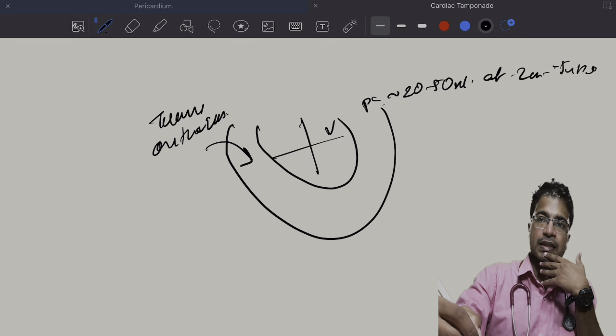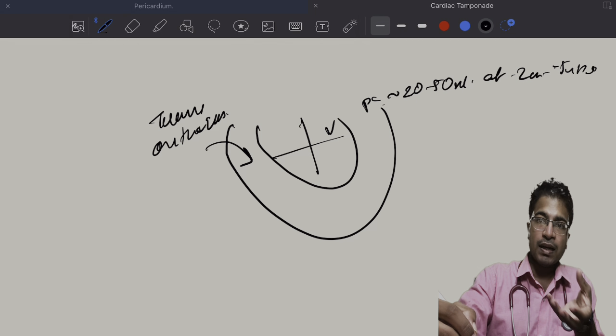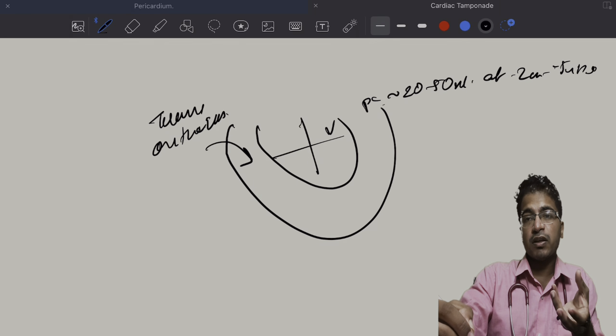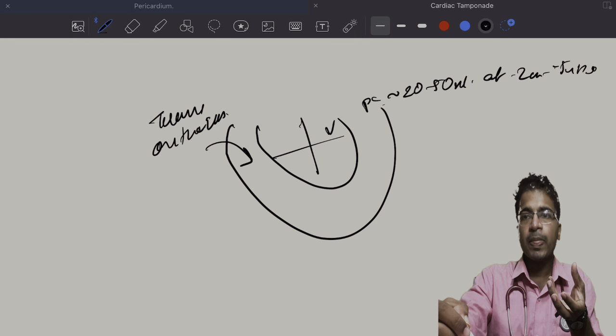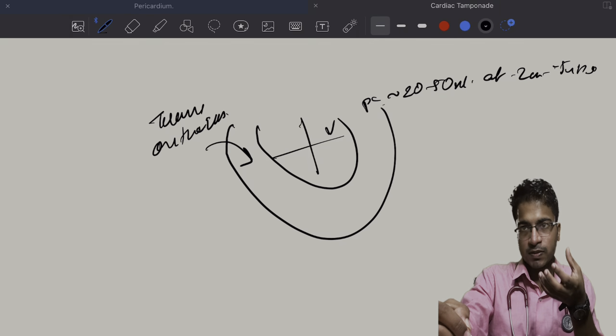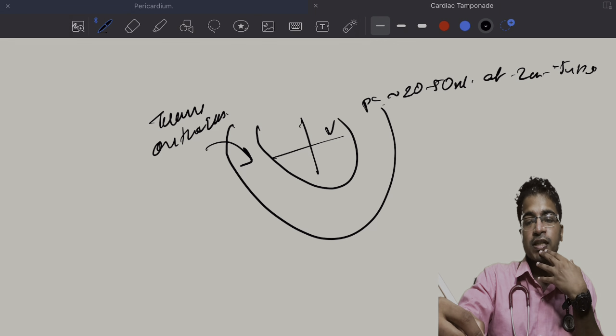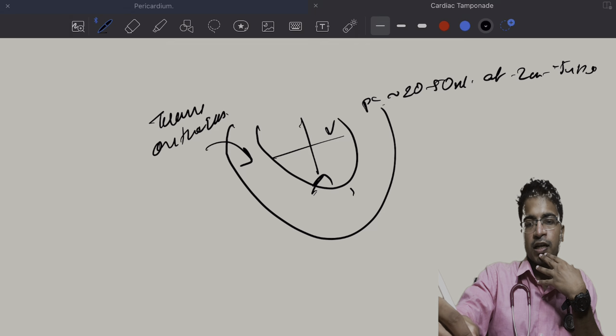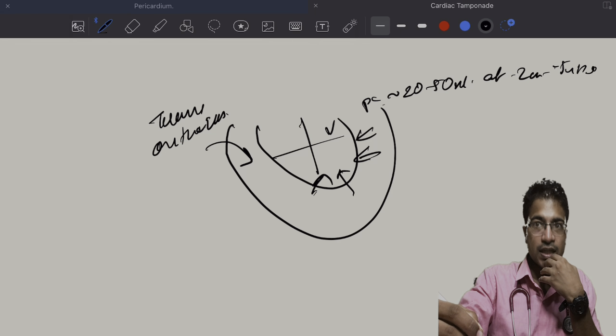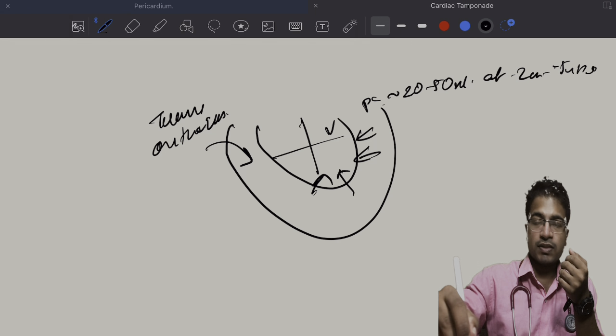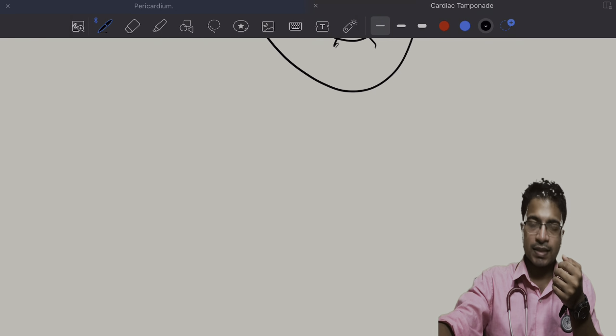The pericardium is nothing but a fibroelastic bag which contains the heart. If there is sudden filling of the pericardial cavity, it won't be able to accommodate much fluid, and it will start pushing or compressing the ventricle, which will reduce the diastolic filling and further reduce the cardiac output. So that is what the definition says about cardiac tamponade.